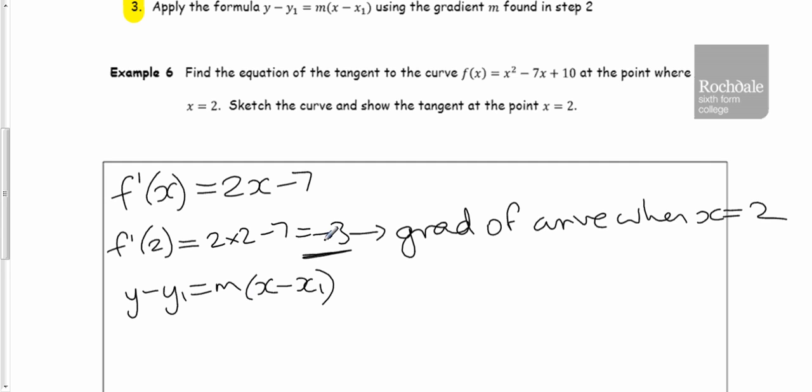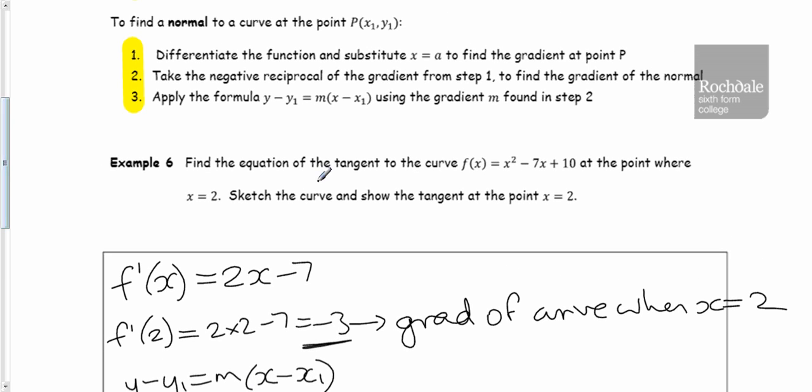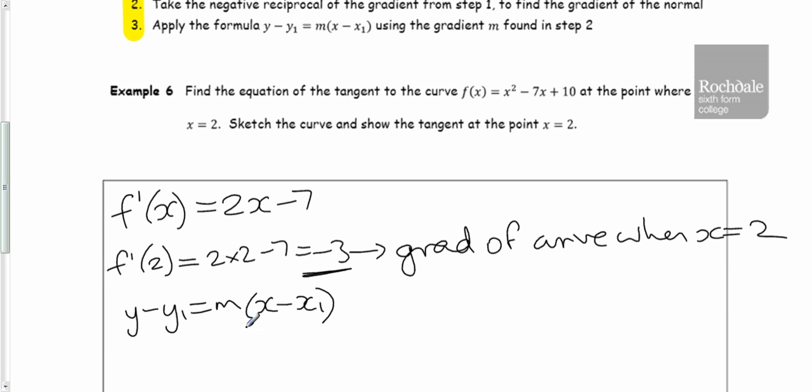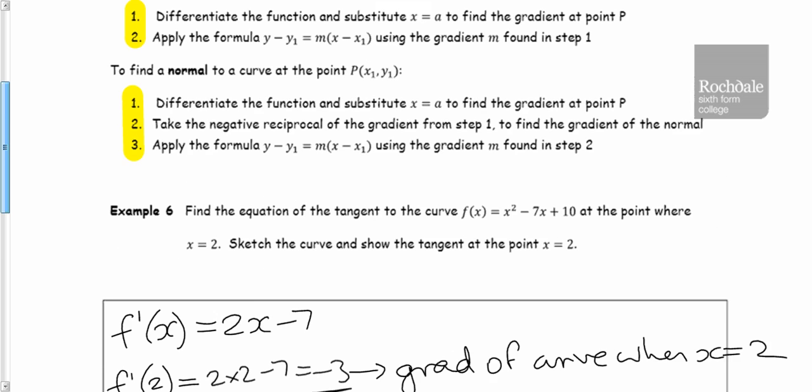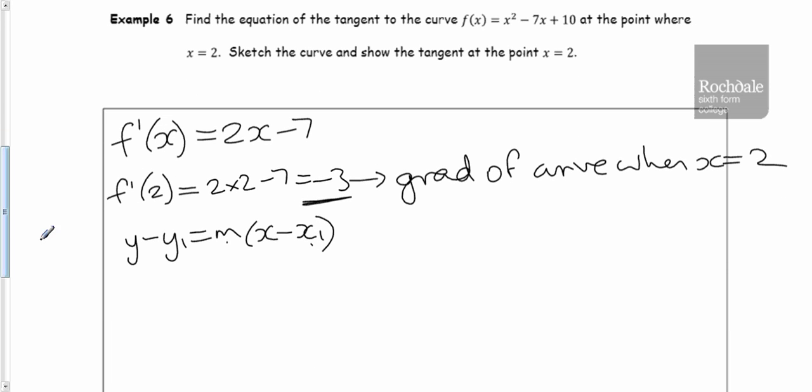Make sure you write down the formula before you sub the numbers in. Now the gradient is minus 3, and this is the gradient of the curve at the point when x is 2. So we know the gradient, we know half of a point on the line, we know x is 2, but we don't know what y is at the moment. So let's go back and find the value of y when x is 2. We're going to need that to finish off the equation of the tangent.